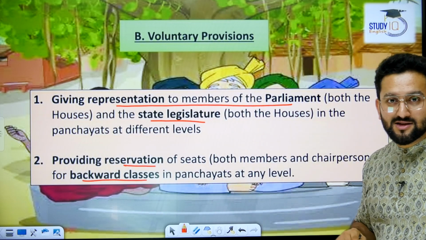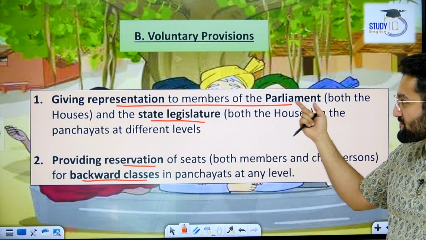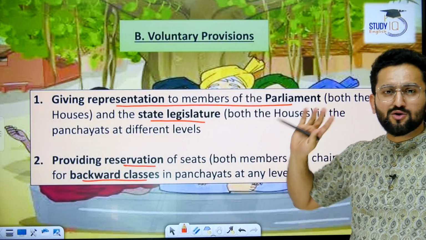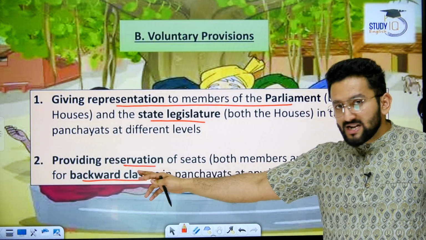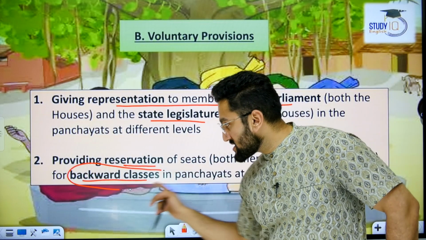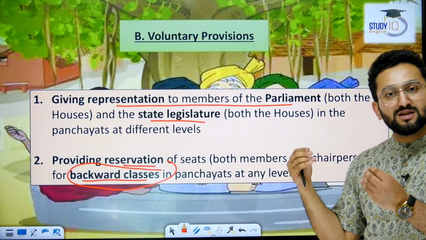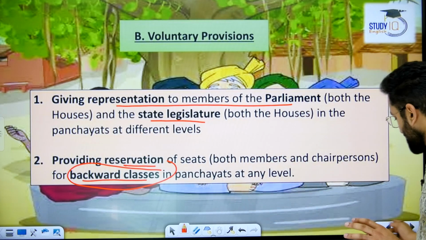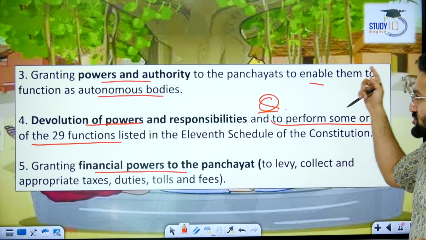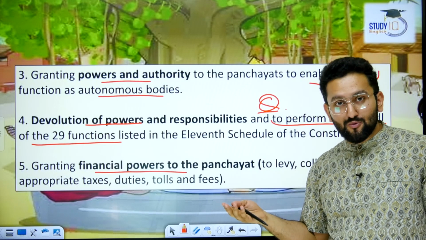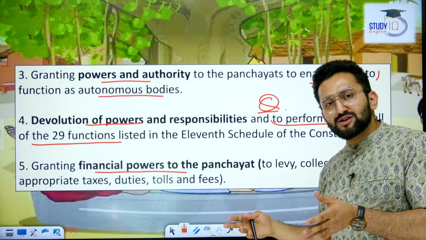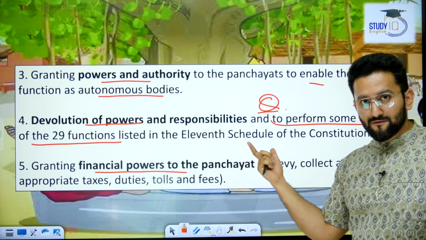Now, voluntary provisions: giving representation to the members of parliament and state legislature in these Panchayati Raj bodies. So it is a prerogative of state legislature. Providing reservation for backward classes. Please remember, for backward classes, Constitution has given this power to state legislature. Granting powers and authority to the panchayats to enable them to work as an autonomous body. That's a voluntary provision. So it depends on state legislature, how much power they want to devolve, right?